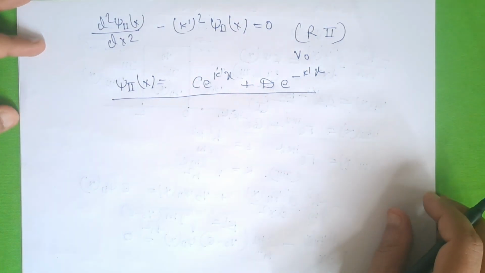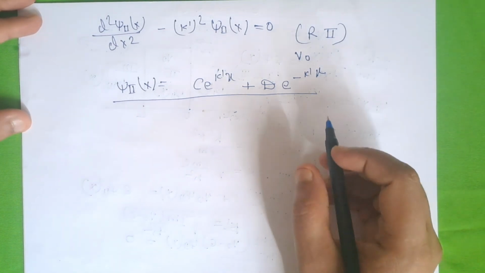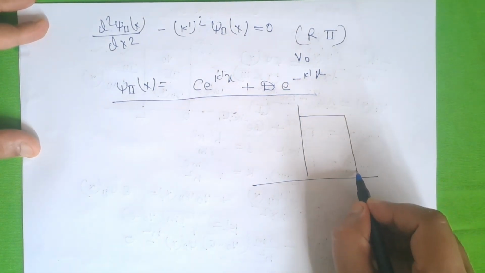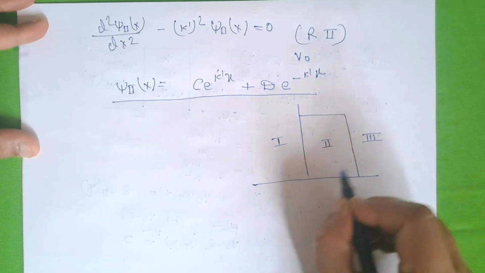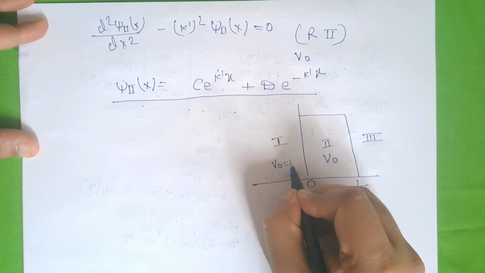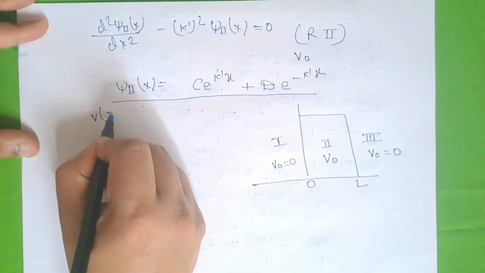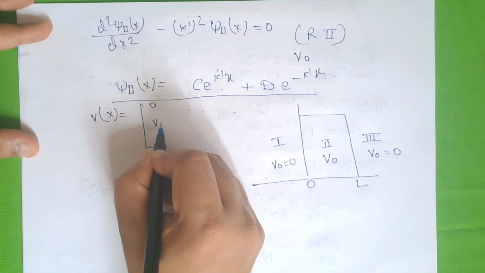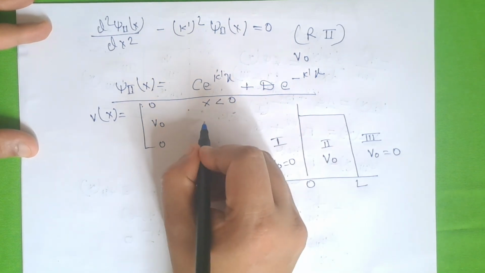So we can summarize the Schrodinger equation for region 1, region 2 and region 3. Regions 1, 2, 3. From 0 to L, potential energy is V naught. Here V of x is 0 for x smaller than 0.